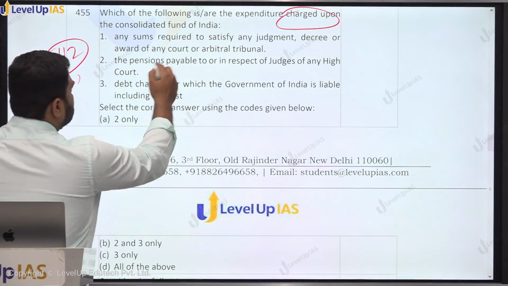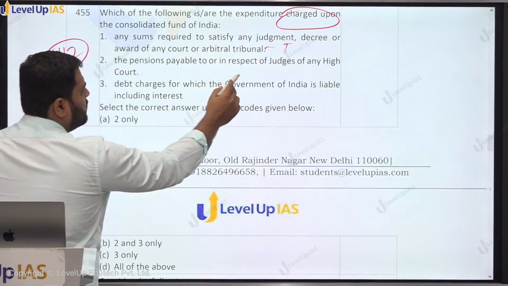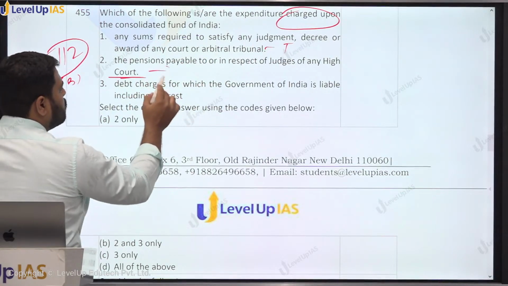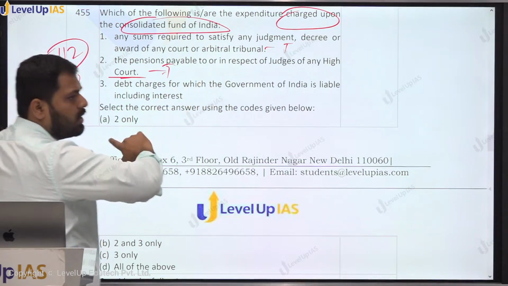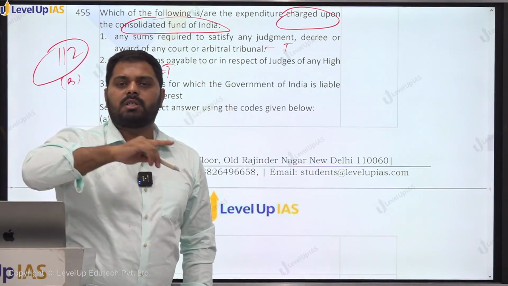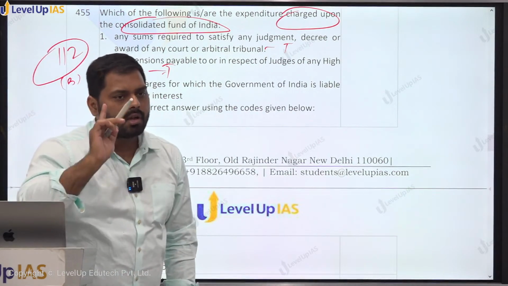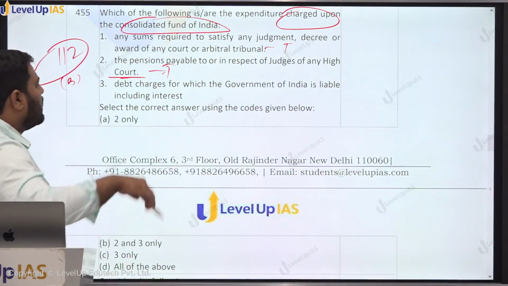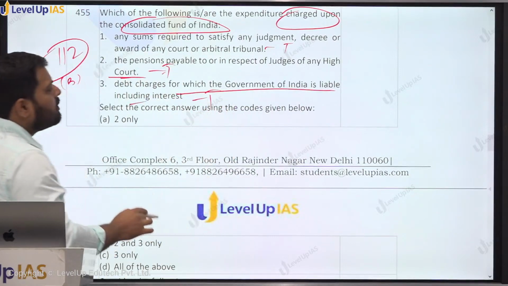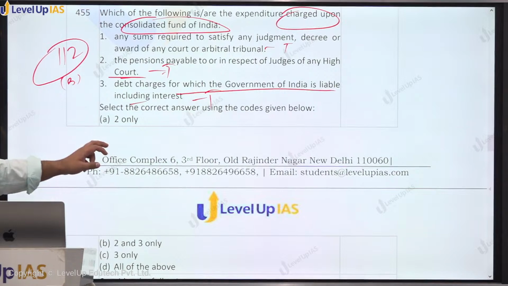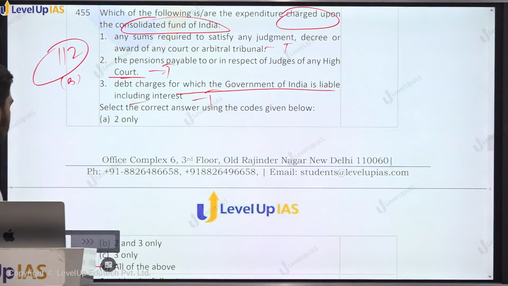So it says any sums required to satisfy, this is true. The pension payable in respect of judge of any high court, this is true. See, we are talking about the consolidated fund of India, तो confuse नहीं करना हाई कोर्ट का. Pension of the high court judges are paid out of consolidated fund of India. Salaries are paid out of consolidated fund of respective state. Debt charges for which government of India is liable, this is also expenditure charged, right? So all of the above shall be the answer.